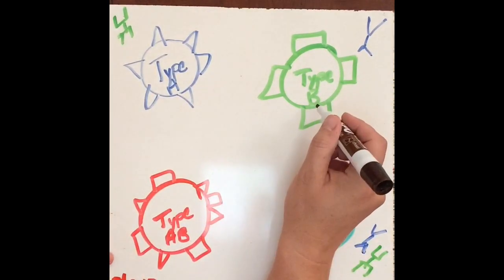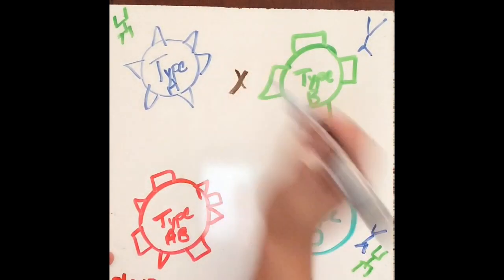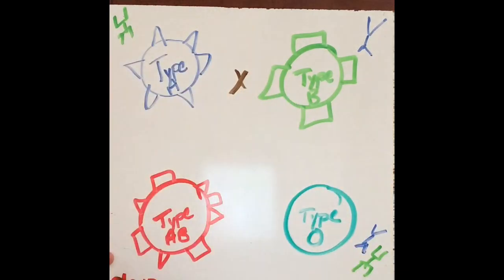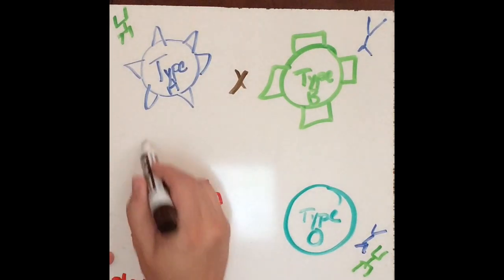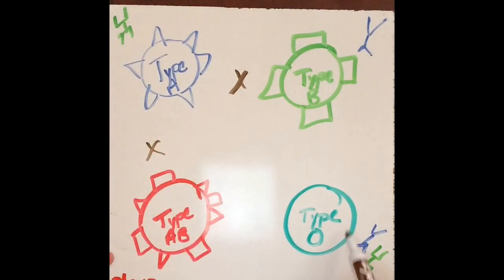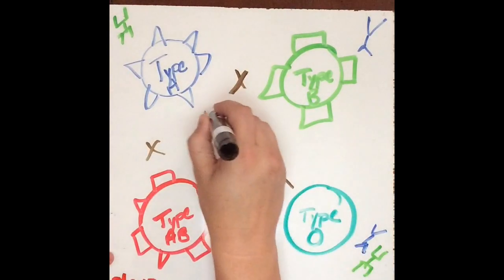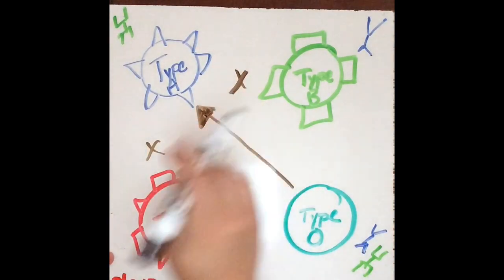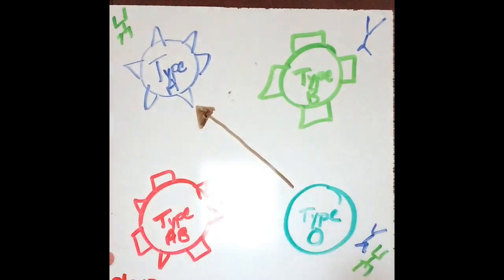So can they receive from a type B person? No, they can't, because if they did, it would cause clumping. Can they receive from AB? No. Okay. Can they receive from O? Yes. So a type A person can receive blood from a type O person because there's nothing on their red blood cells that's going to cause clumping in their body.